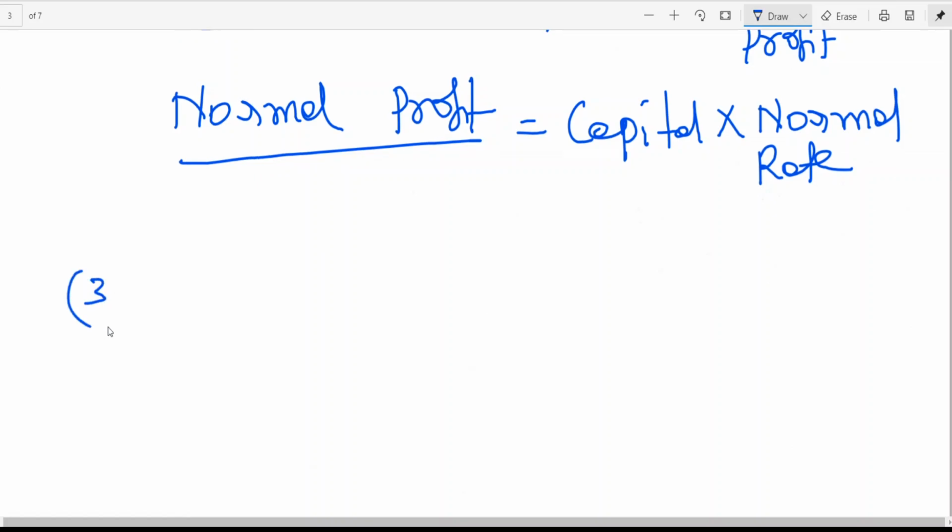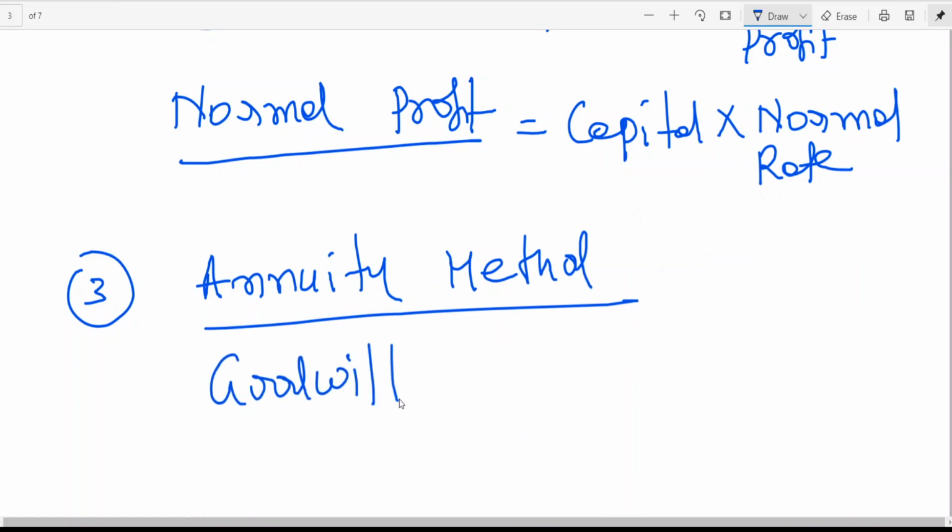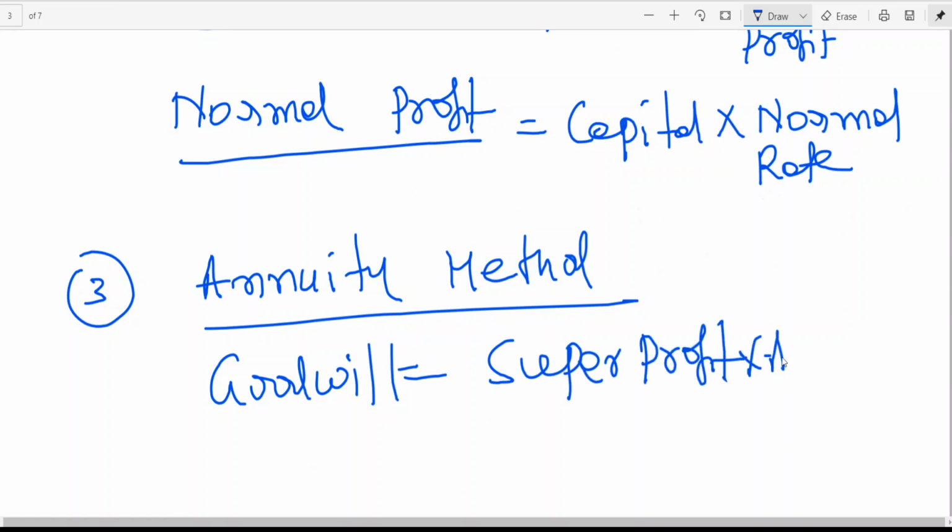Then the third method, we will discuss what normal profit is when we work out the problem. Annuity method: goodwill is equal to super profit into annuity factor.